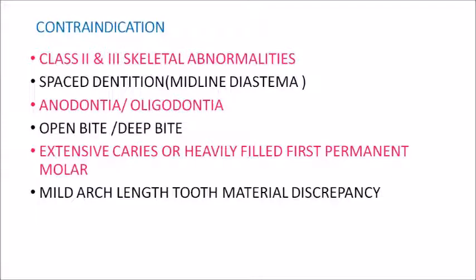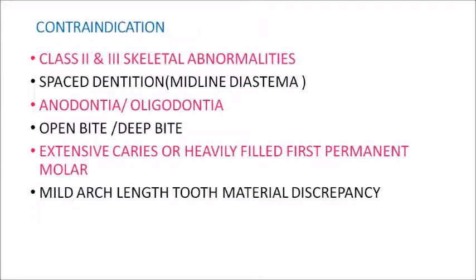So the first contraindication is the presence of skeletal abnormalities, whether it might be class 2 or class 3, then spaced dentition, then anodontia or oligodontia. So if there is one missing tooth or multiple missing teeth, then open bite or deep bite. So open bite and deep bite can also indicate an underlying skeletal or muscular disharmony. Now extensive caries or heavily filled first permanent molar. So that indicates that in future the teeth might get extracted.